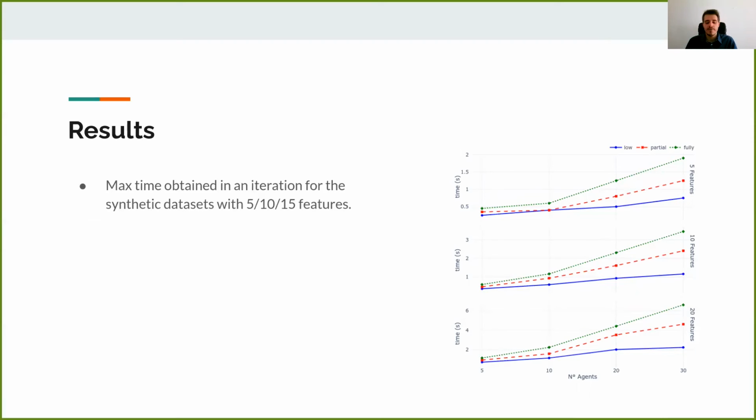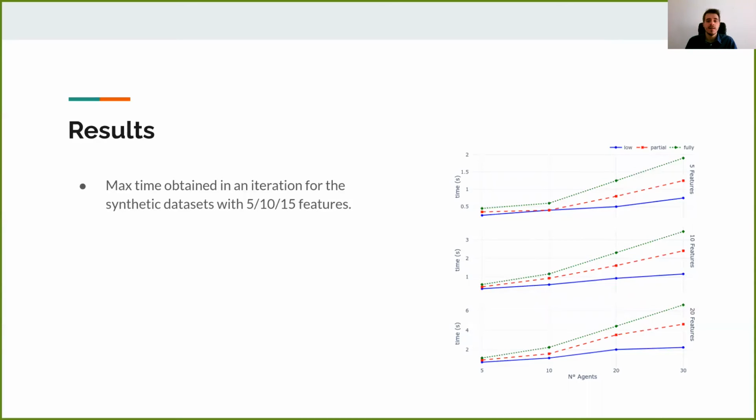Then in the following slides, we present some results that we obtained. The first result that we present is the total time that we obtained with the synthetic datasets. The total time, as I previously said, is the sum of the 3 metrics.